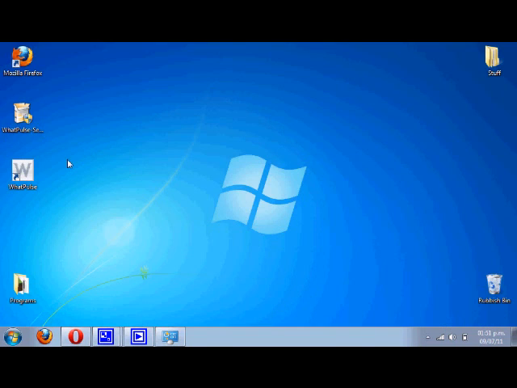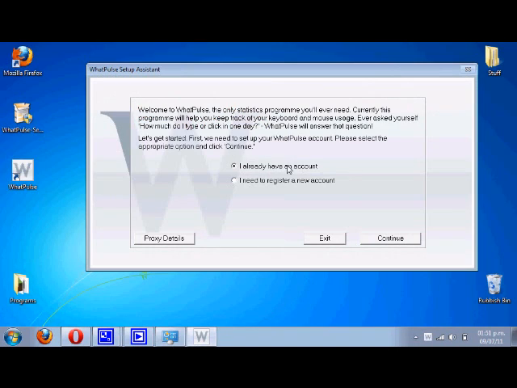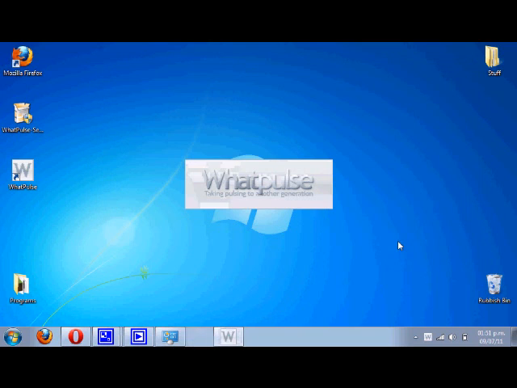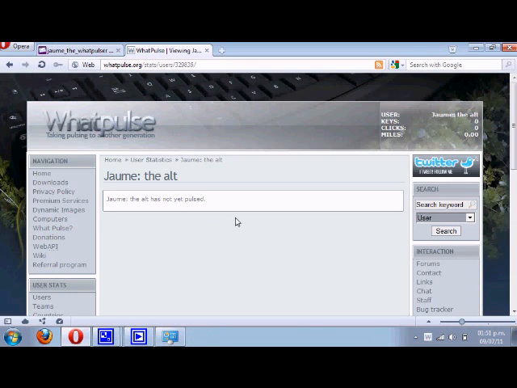So then you just go to the program. I already have an account. You put your account name, the password, check for computer names. Now you just select the computer you're on. So, well, I've only got one computer now, but just select the one you're on. And yeah, that's it.